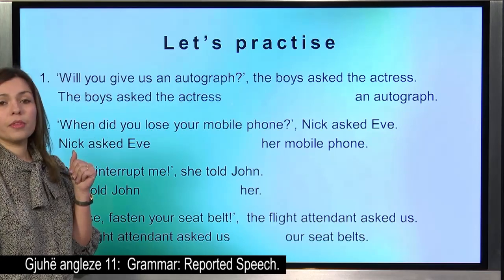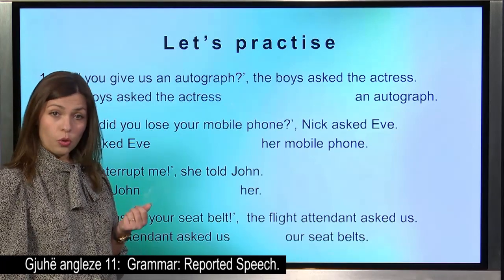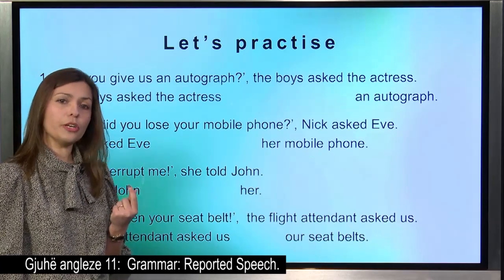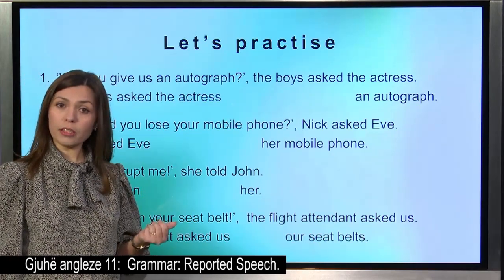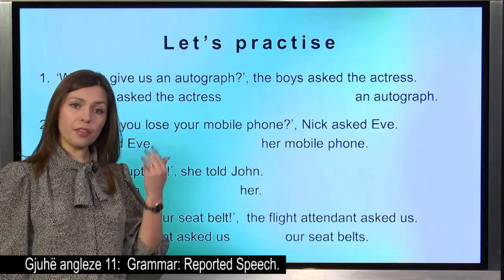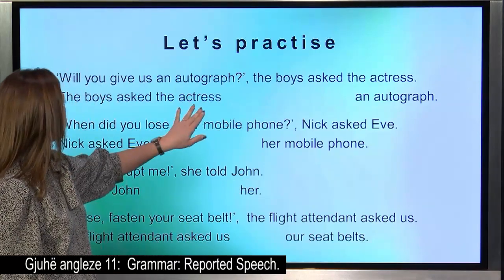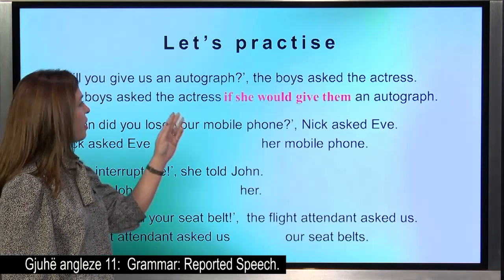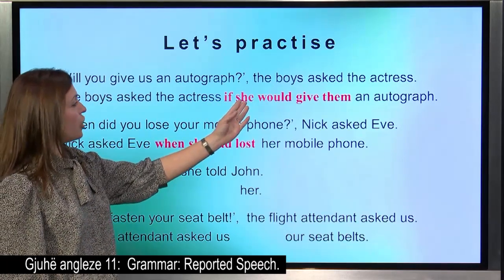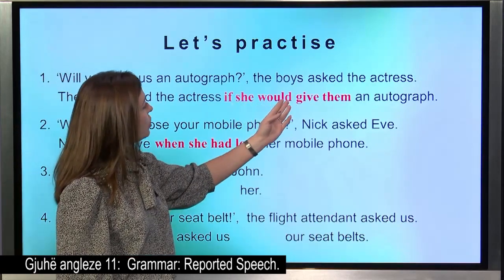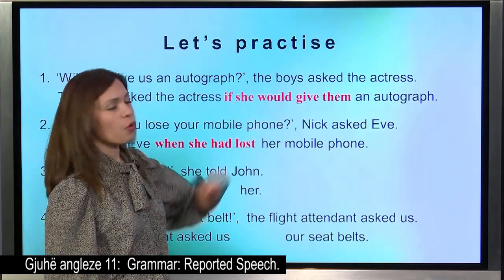What do we have? We have a yes or no question. So we're going to put those things that we learned. So we have, first of all, if, then we have the subject, then the tense in the past, and the full stop that is made for us here. Okay? So the boys asked the actress if, first part, subject, she would give them, because it was will and it became would, and of course the rest.